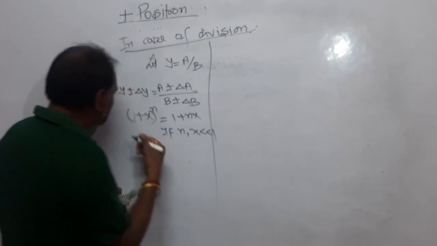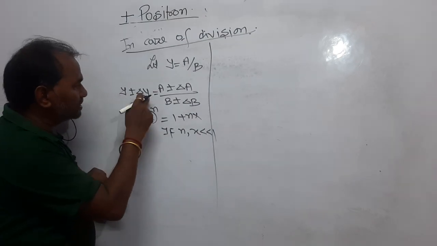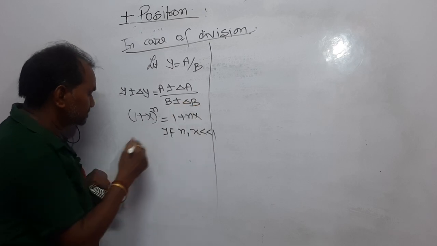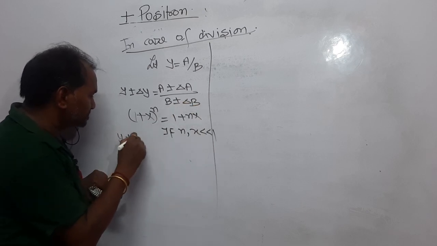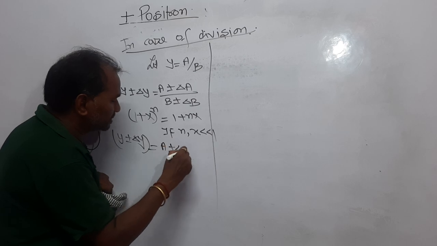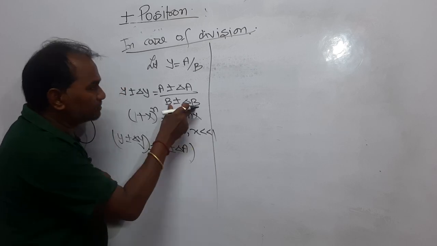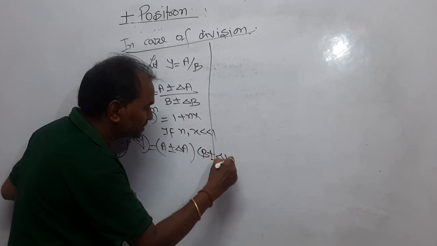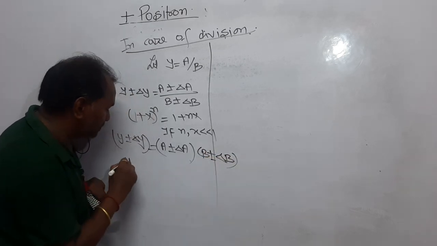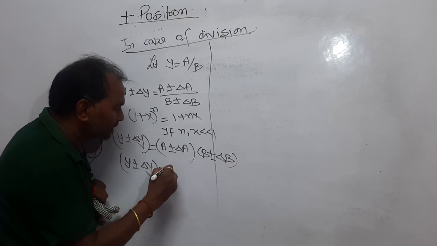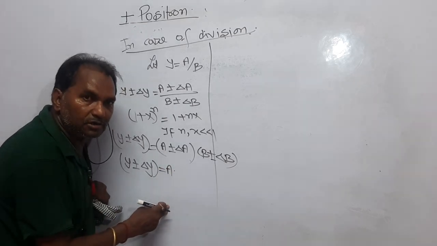Now look here, our formula is y plus minus delta y is equal to a plus minus delta a upon b plus minus delta b. Dear student, bring it to the numerator, then it will turn b plus minus delta b. Now y plus minus delta y: what I am doing here is just taking a out, common.